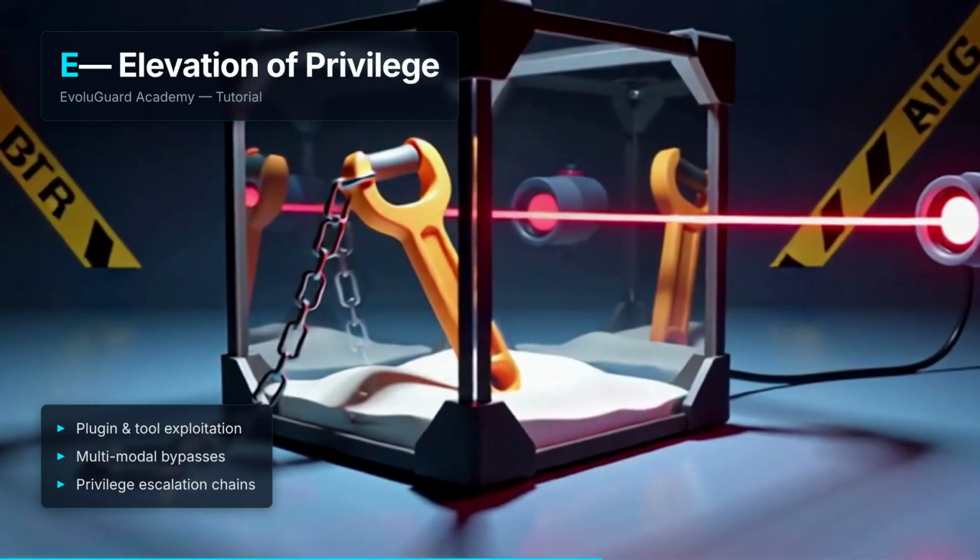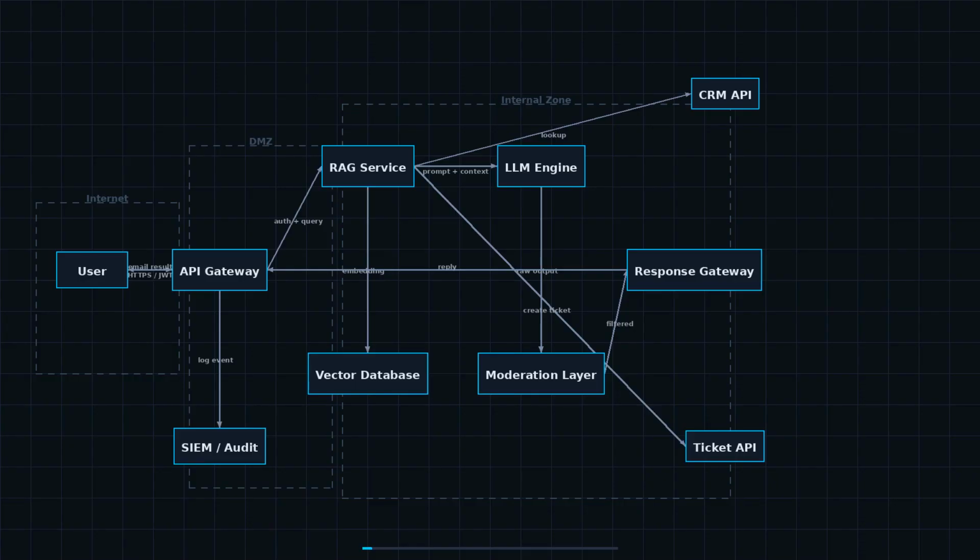Meet SecureFlow AI. It is an enterprise email scanner powered by a large language model. Here is the architecture we will threat model. External users send emails through an API gateway, which authenticates every session. The gateway forwards to a RAG service, which embeds the query, retrieves relevant documents from the vector database, and combines them with the original email into a prompt. That prompt goes to the LLM engine.